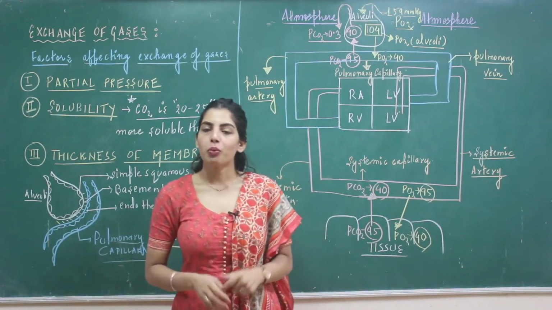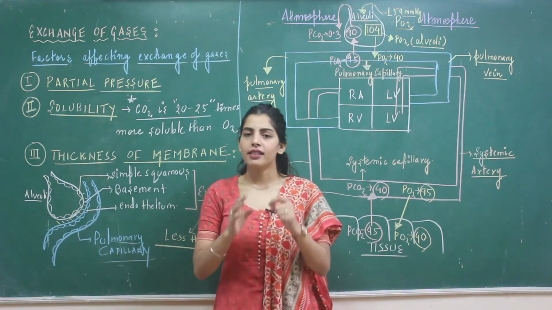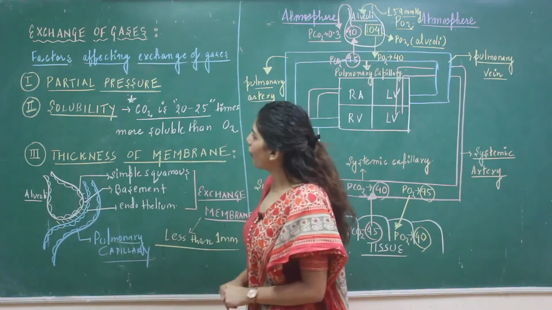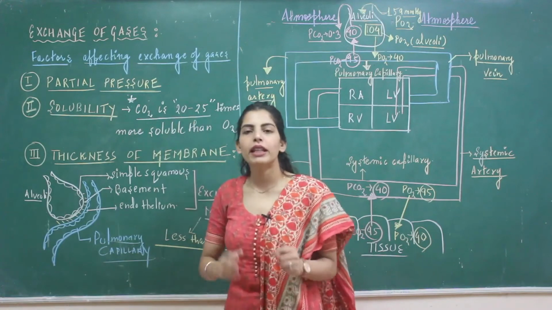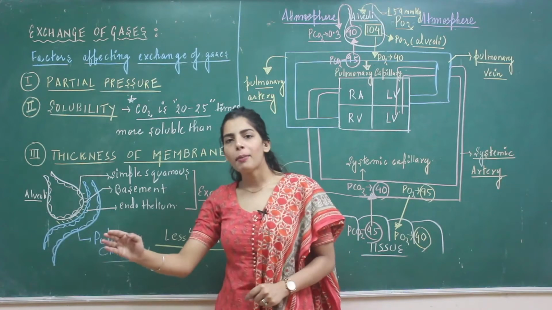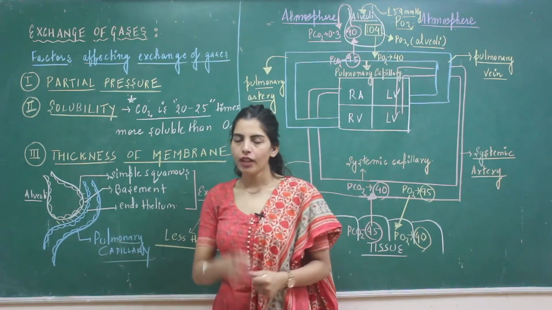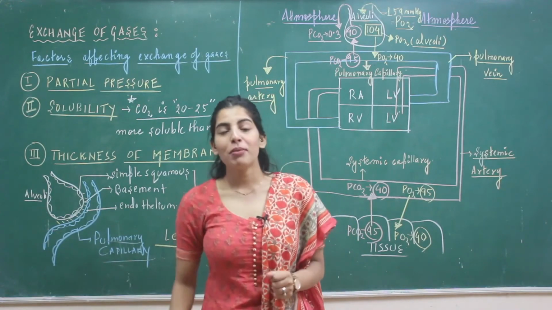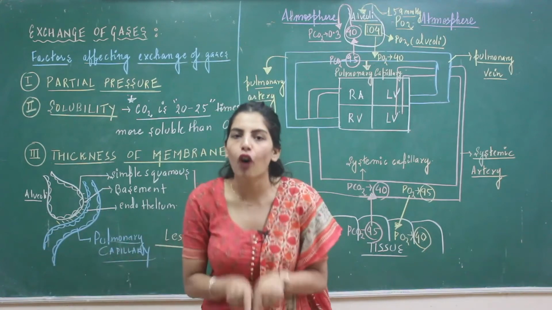Before I start with the exchange of gases, let us see some of the factors that can affect this exchange. Looking at the different factors, the very first factor is the partial pressure. Students, we know that air always moves from a region of high partial pressure to a region of low partial pressure. Also, please remember all the partial pressures given in your NCERT in a tabular form.